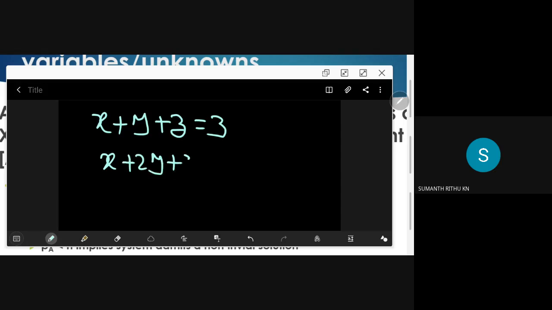The following simultaneous equations are: x plus y plus z is equal to 3, x plus 2y plus 3z is equal to 4, and x plus 4y plus kz is equal to 6.